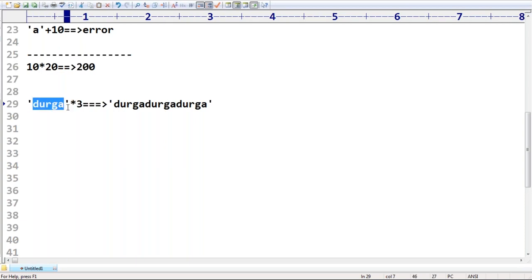One argument should be string type, the other argument should be int type. Remember that, sir: one argument should be string type, the other should be int type. But order we are not required to worry about. First string followed by int or first int followed by string, no problem at all. Up to this, we are not required to keep any explanation about this terminology. Okay, that's all.